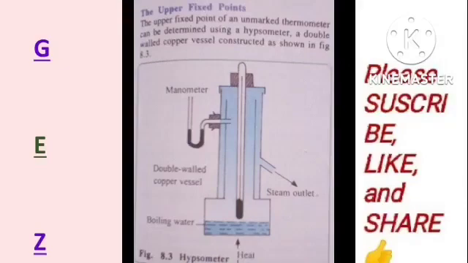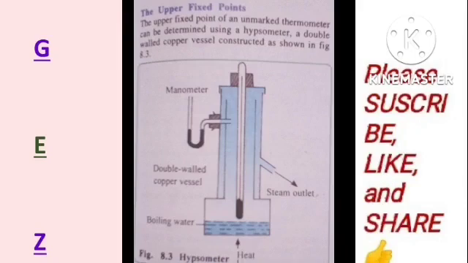within it is 760 millimeters of mercury. This is so when the mercury levels in both arms of the manometer are the same. Now, we also attach a steam outlet to the vessel to ensure that no steam condenses on the thermometer. Then the water is heated until it starts boiling. When the thermometer has been in the steam for some time and the position of the mercury thread has remained steady, the level of the stem of the thermometer is marked by a light scratch, and this mark is the upper fixed point of the thermometer scale.